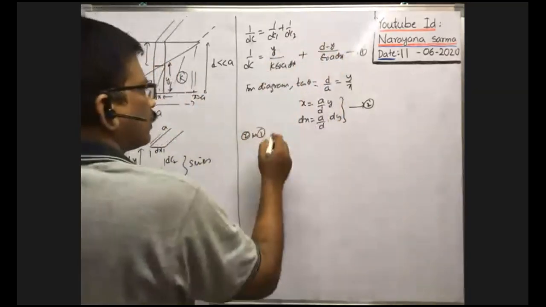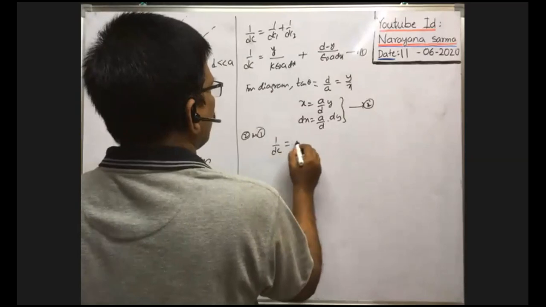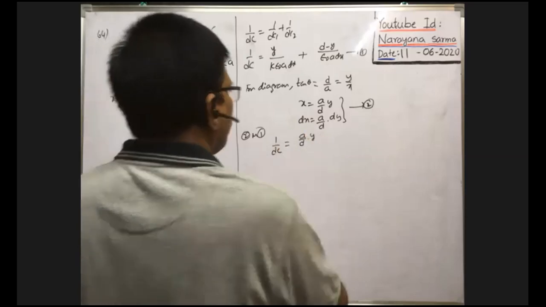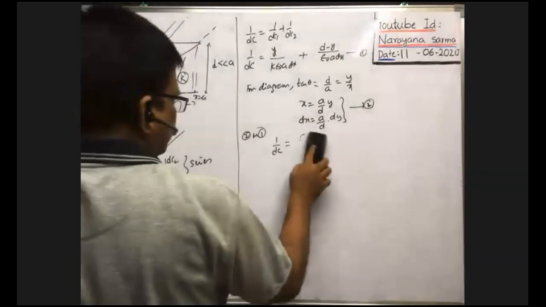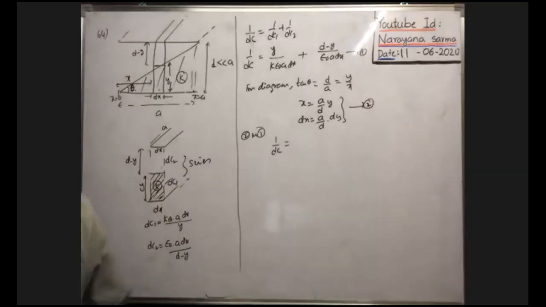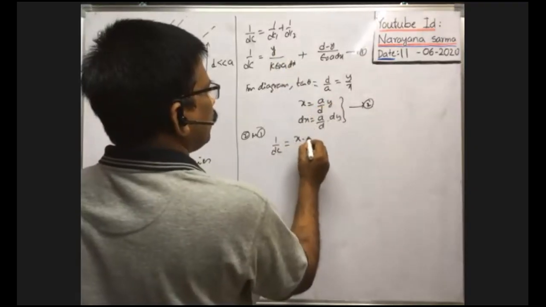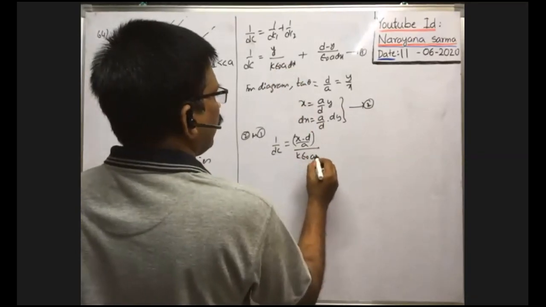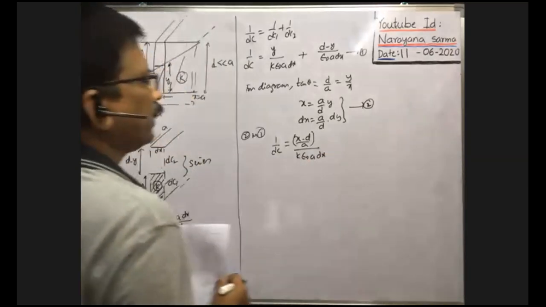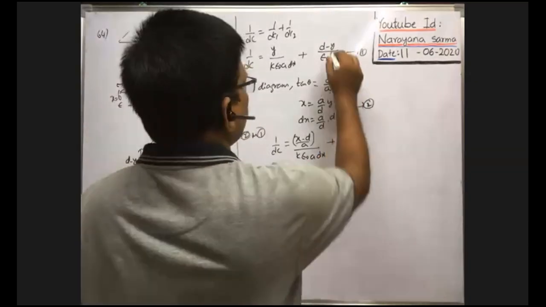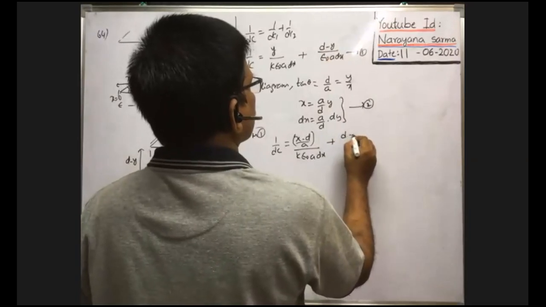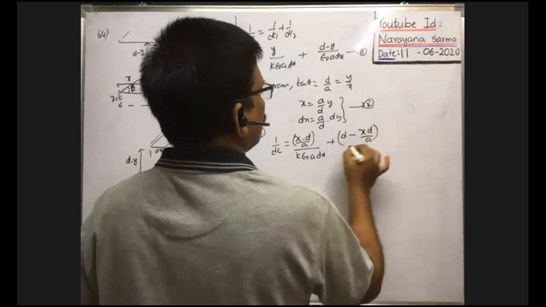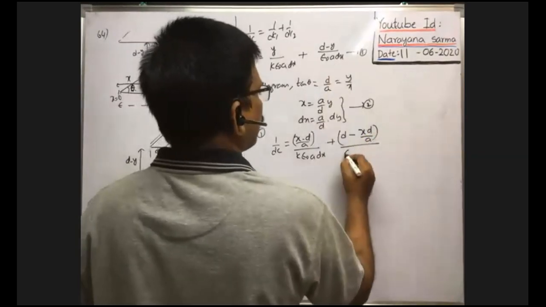So 1 by dC is equal to, y means x into d by a, over K epsilon naught A dx, plus d minus y, where y is equal to x into d by a, over epsilon naught A dx.